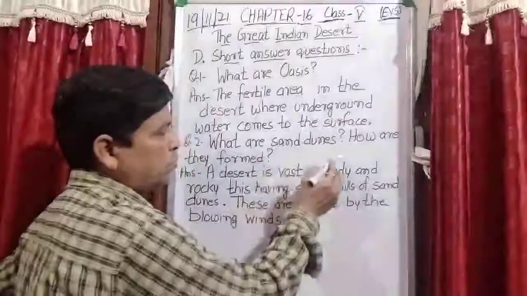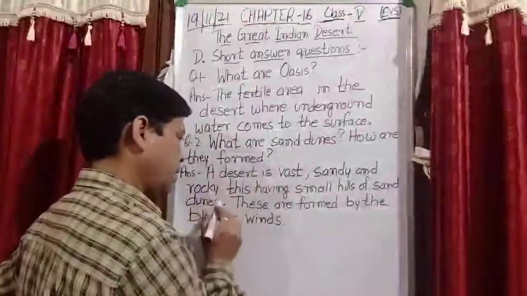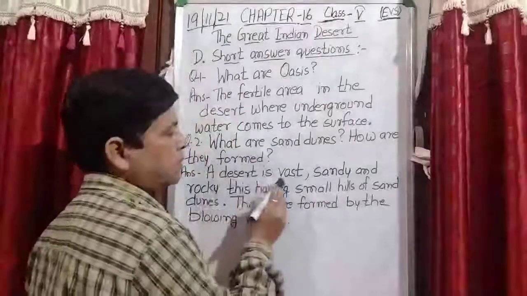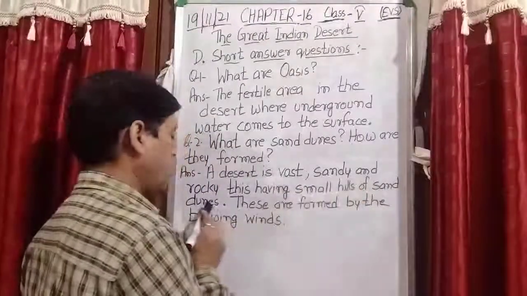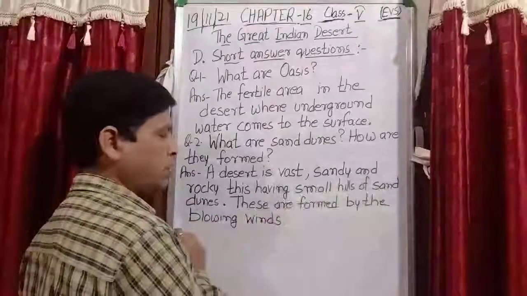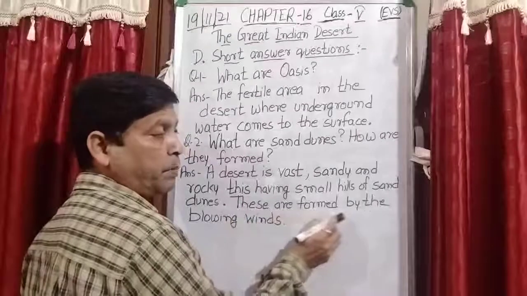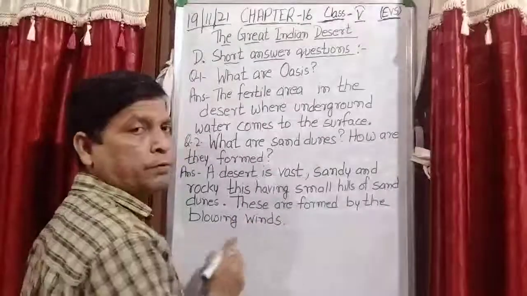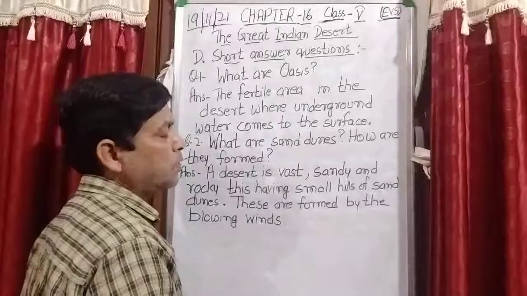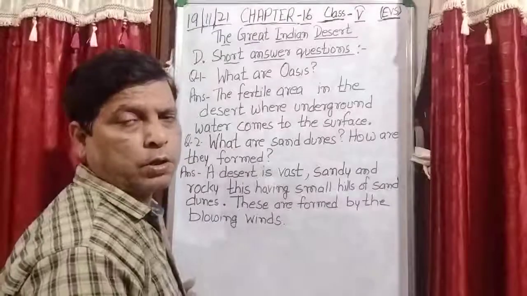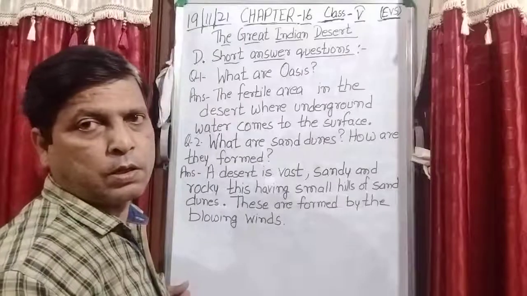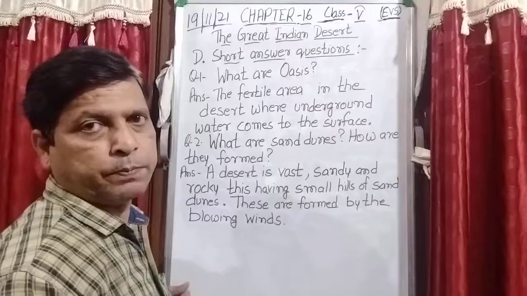So, what are sand dunes? How are they formed? A desert is vast, sandy, and rocky, having small hills of sand dunes, and these are formed by the blowing winds. You can also take a screenshot so that you can easily note down the answer in your classwork copy.